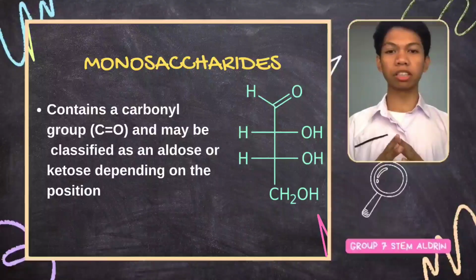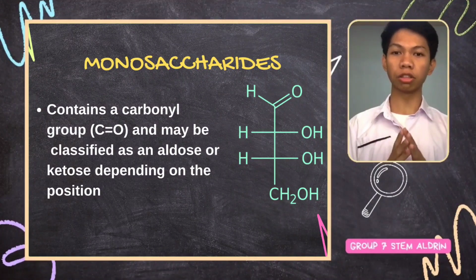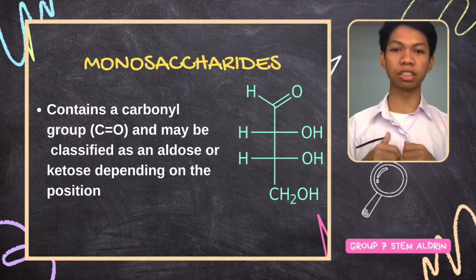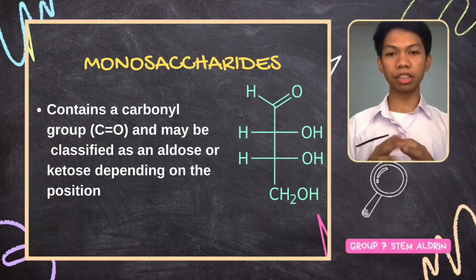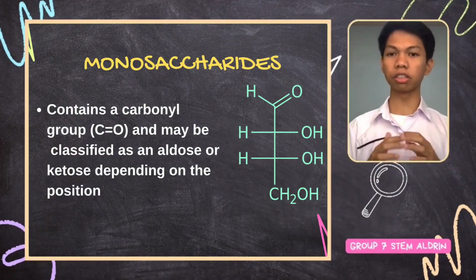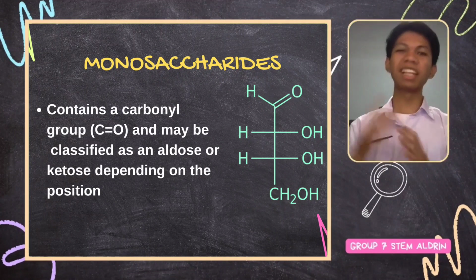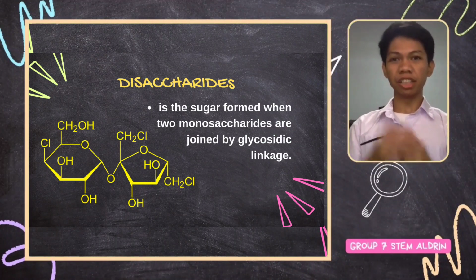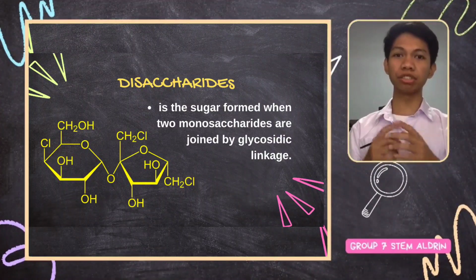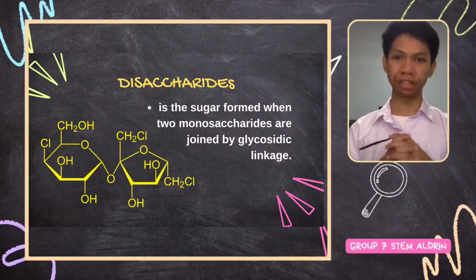First are monosaccharides. The structure of a monosaccharide is that it contains a carbonyl group and may be classified as an aldose or ketose depending on the position. It may have 3 to 7 carbons in the skeleton. It may be arranged in a linear form when solid and is converted into a ring form in aqueous solution. The next one is disaccharides. The structure of disaccharides is the sugar formed when two monosaccharides are joined by glycosidic linkage.